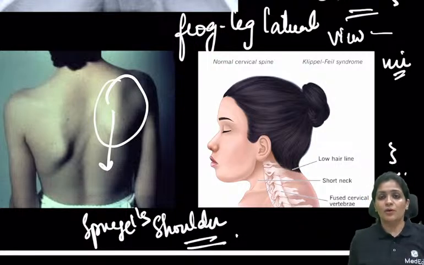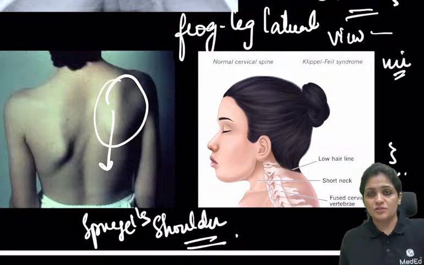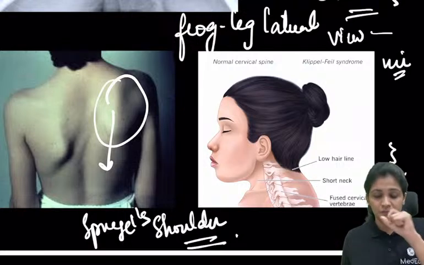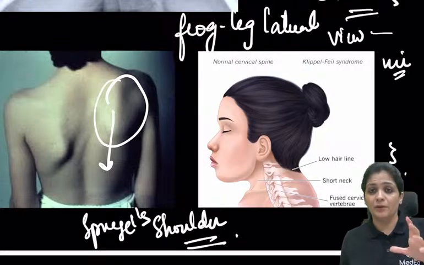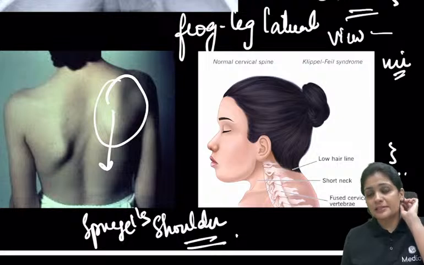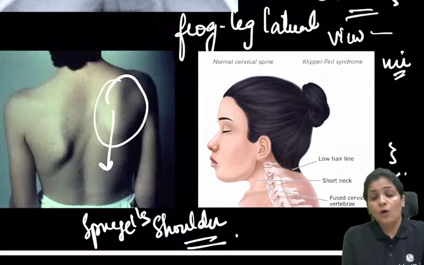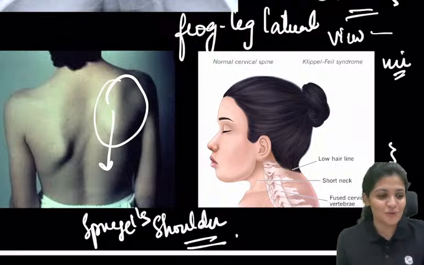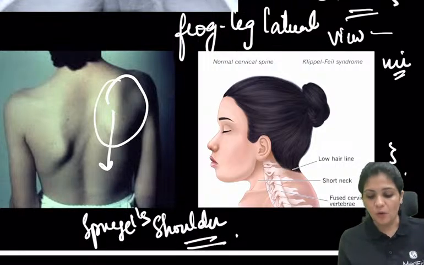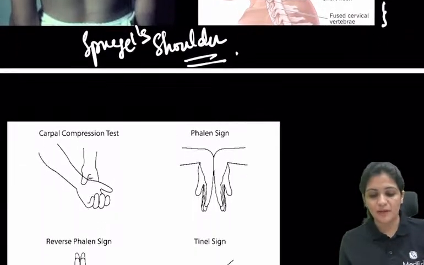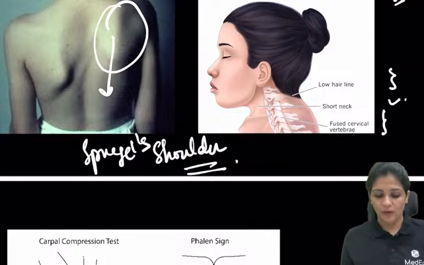They may ask what are the features of Klippel-Feil syndrome, with options like low hairline, short neck, fused cervical vertebrae, and none of the above. It is all of the above. So there are cervical vertebra anomalies with short neck and low hairline.